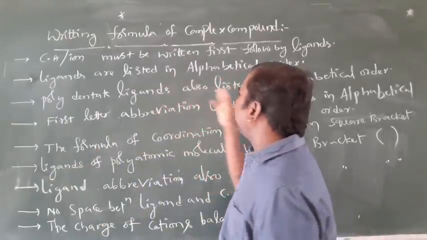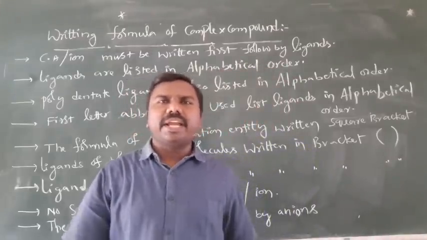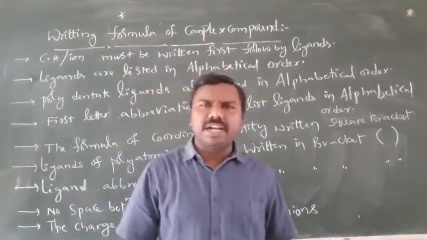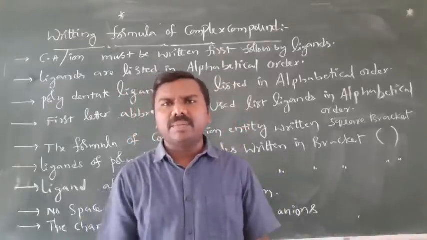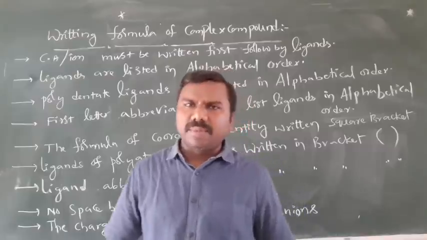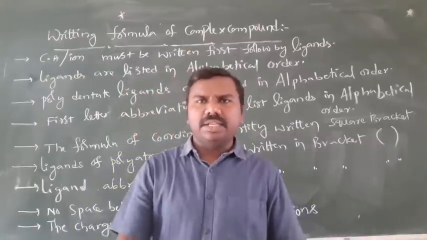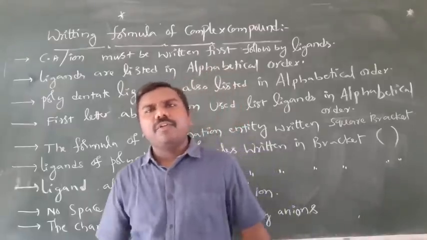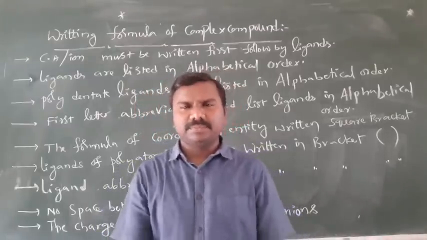Next, polydentate ligands are listed in alphabetical order. Polydentate ligand means tridentate, tetradentate, pentadentate, hexadentate. Those are ethylene diamine, diethylene tetraamine, EDTA, ethylene diamine tetraacetate, like that. So while following the alphabetical order, we need to follow their abbreviations.